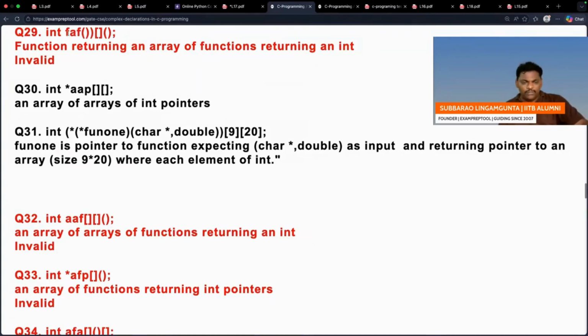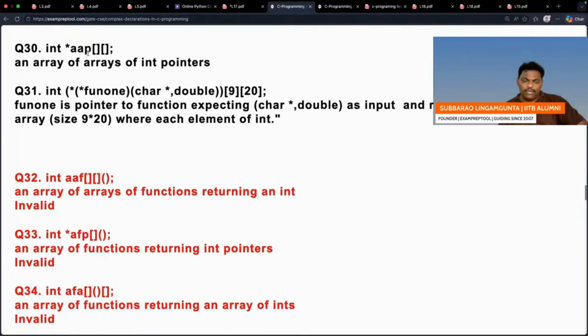Go priority wise. FAF is a function which returns an array. It cannot return an array. See, a function returning an array, where in this array every element is a function which returns an integer. See, I have not done anything. First bracket I read, afterwards the next bracket I read, one by one. Indirectly or directly, it's the same story: a function returning an array. Not possible.